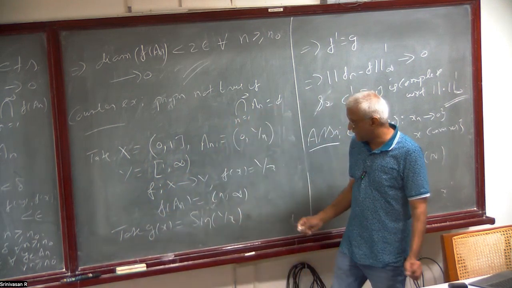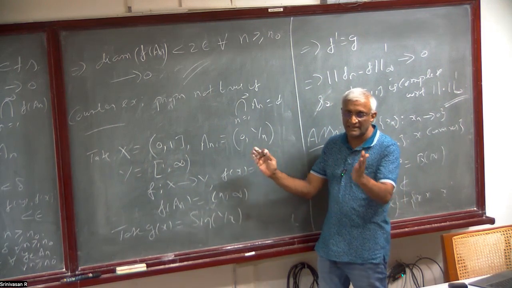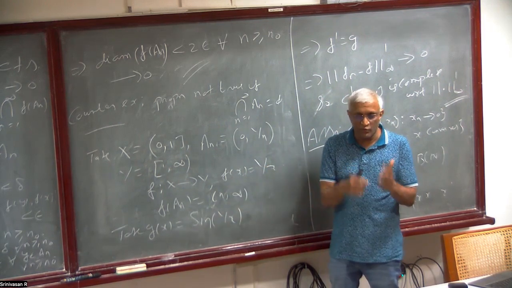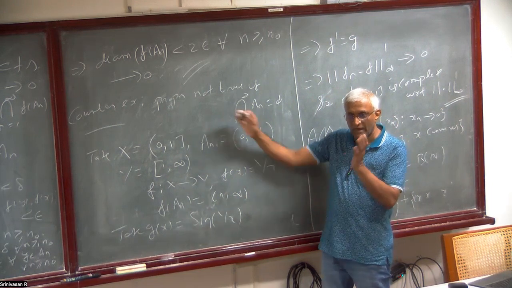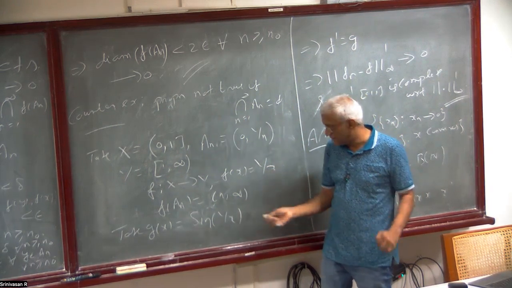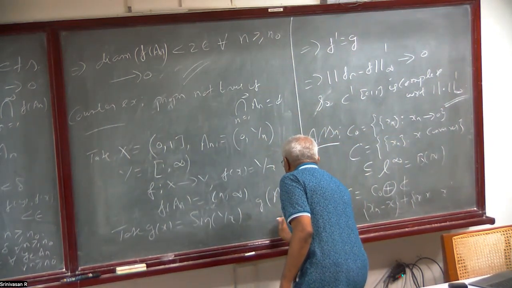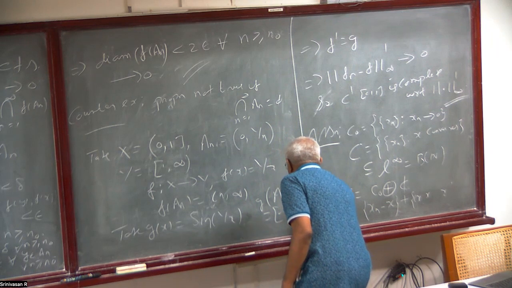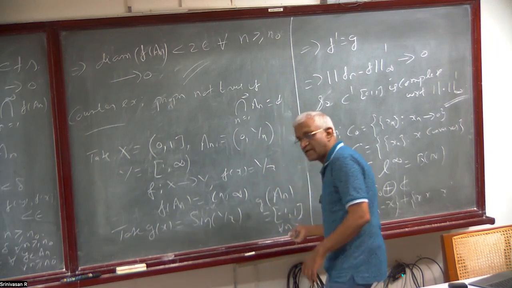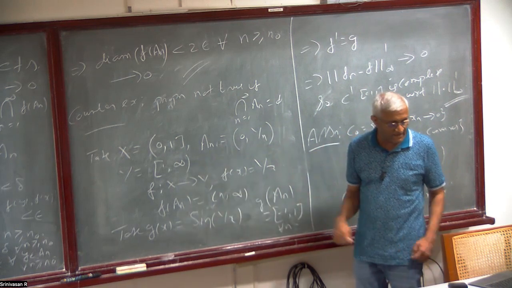Because 1/x will land up at infinity, this will certainly contain an interval from 2nπ to (2n+1)π, or (2n+2)π, whatever. So this image, g of a_n, will be [-1, 1] for all n. Because the diameter is 2, it will not go to 0. So this will not work when the intersection is empty.